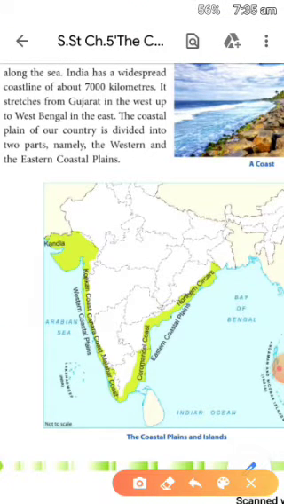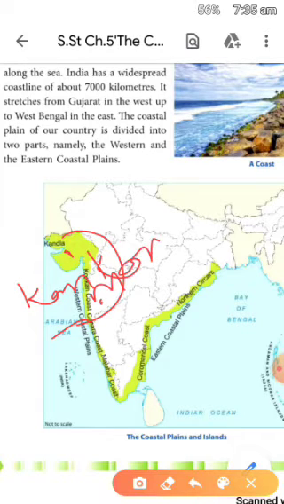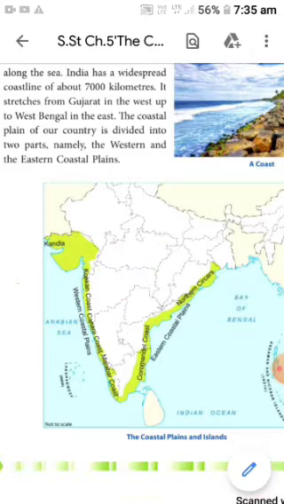The Konkan coast covers the coastline of Gujarat. This is Gujarat, this is Maharashtra and this is Goa. This area is the Konkan coast. Kandla is a port in Gujarat. So this is the Konkan coast. What does the Konkan coast cover? Gujarat, Maharashtra and Goa.